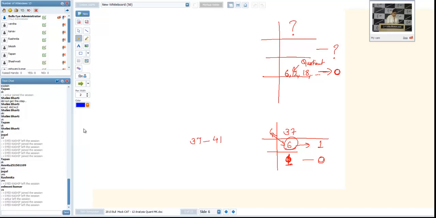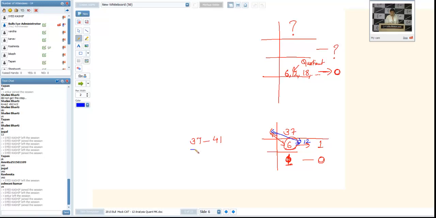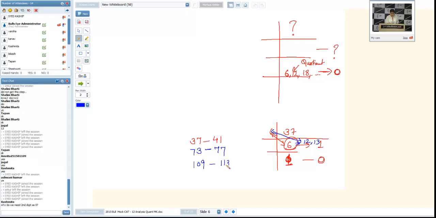Now, if I take 12 here, it will give you 72. So I can start from 73. If I take 13 here, it will give you 78. So I can go up to 77. So we will consider all these ranges. We can go from 109 to 113.